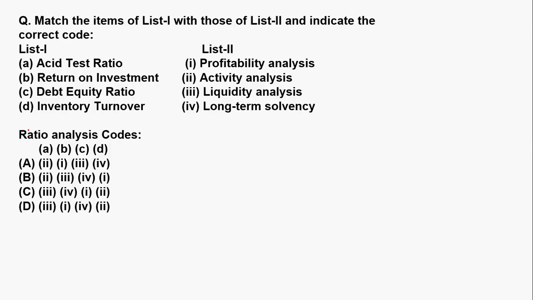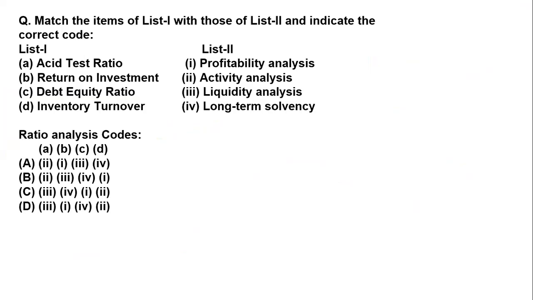Clear? Now the next question, just read it yourself and try it yourself. Option list 1 and list 2 are given to you.